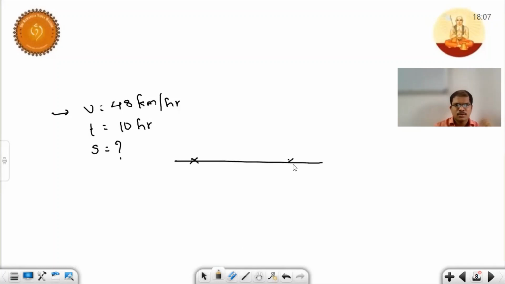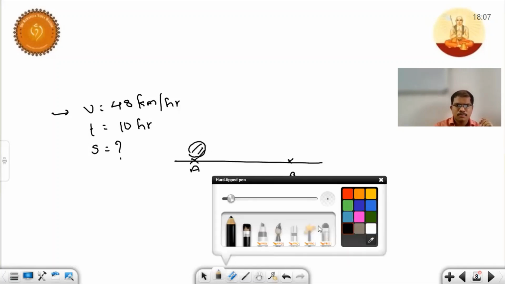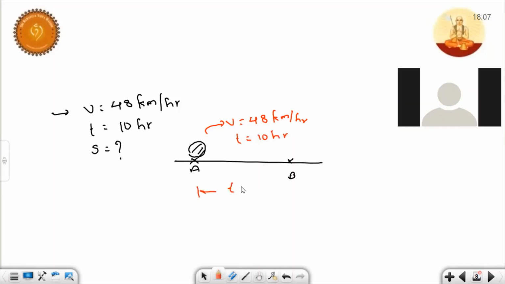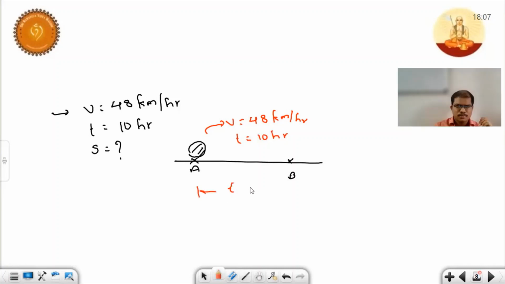Okay, children. So there are 2 points, A and B, and here there is a body, and it is moving from point A to point B with a speed of 48 kilometers per hour, and time taken is 10 hours. How much is the time taken? 10 hours. And the question is, how much is distance?